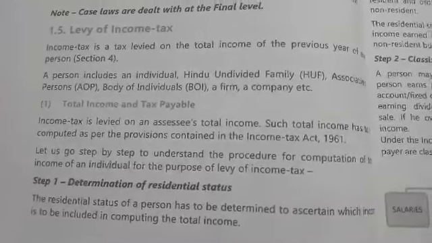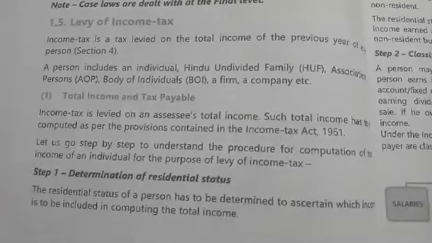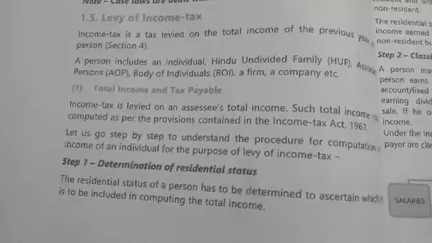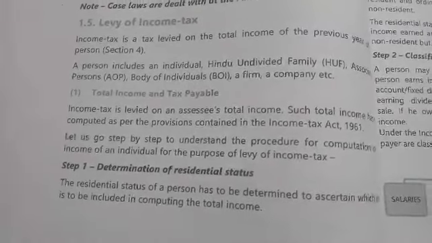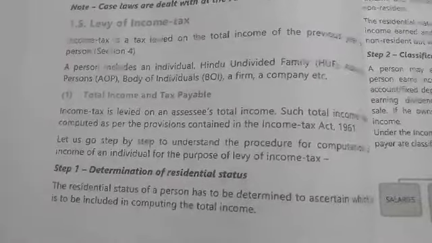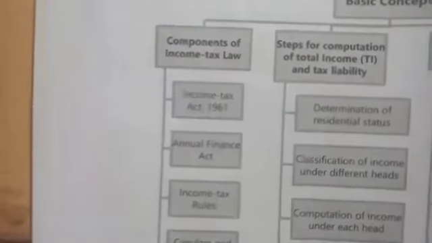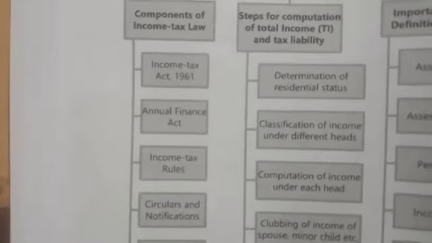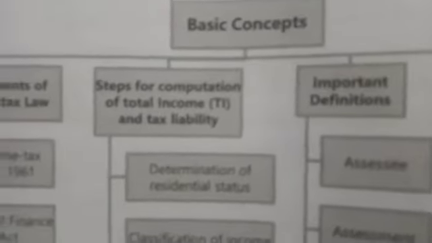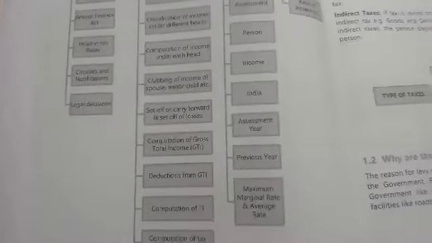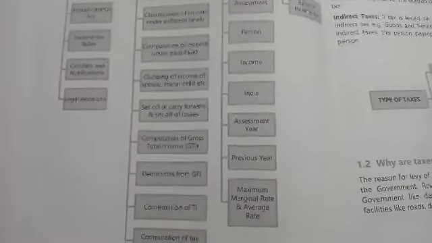Tax is levied on the total income as computed as per the Income Tax Act 1961. There are 9 steps, as I said before. We have completed the components of income tax law, the 5 components. Now we are stepping into the steps for computation of total income and tax liability. This comprises 9 steps, and we'll see that in detail.